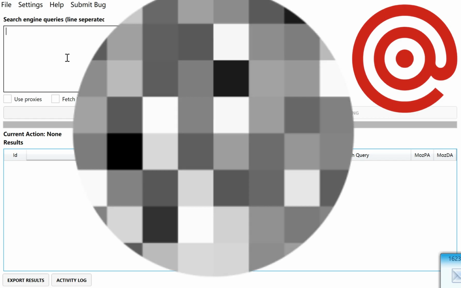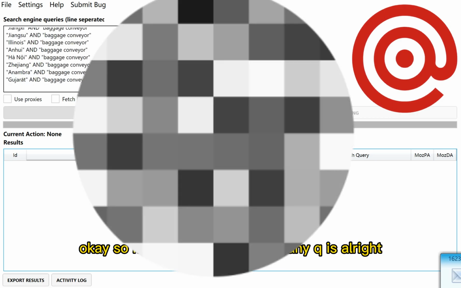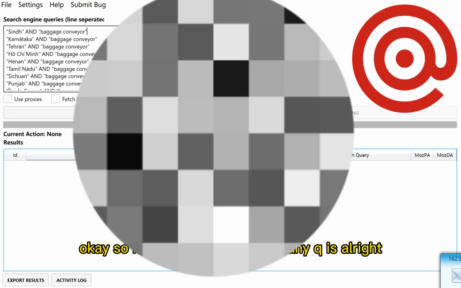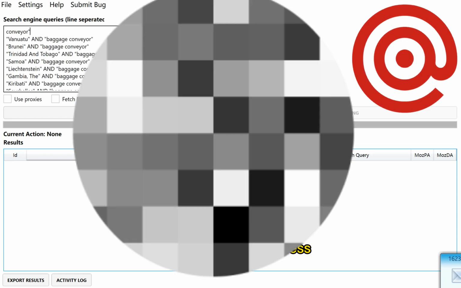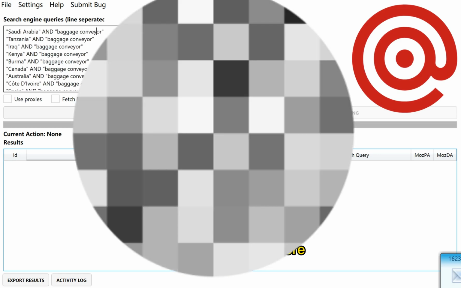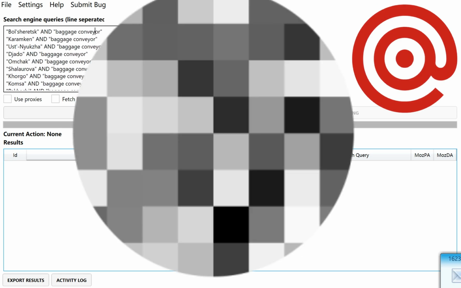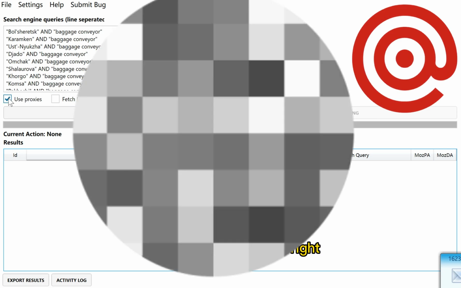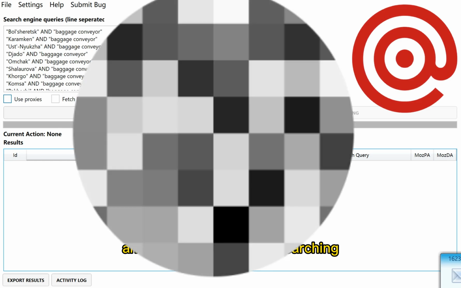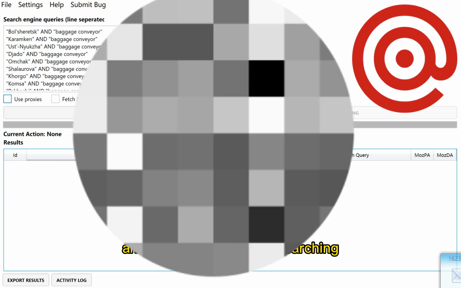For example, okay, so many keywords, so many keywords, alright? If you have more proxies, the results will be more. Got it? You can use proxies, right? And then just click start searching.